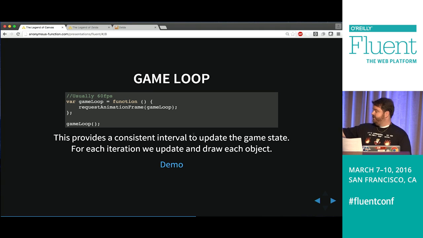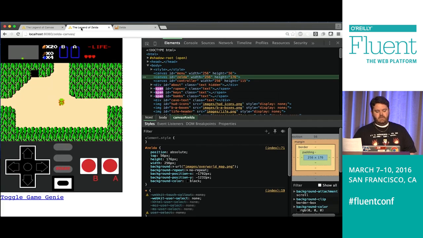So this is just a very, very simple code snippet where we're going to request the animation frame and then pass the function into that which we want to get called as a callback when it's done, right? So it's just going to go over and over and over. And for each of those iterations, we're going to look at everything in the game, all the elements, and say, okay, has any of their states changed? If so, we need to update them. Okay, now that we've done that, let's re-render everything to the canvas. So when I'm just standing here like this, it doesn't really look like anything's happening, but there's actually 60 iterations per second over all the game code.